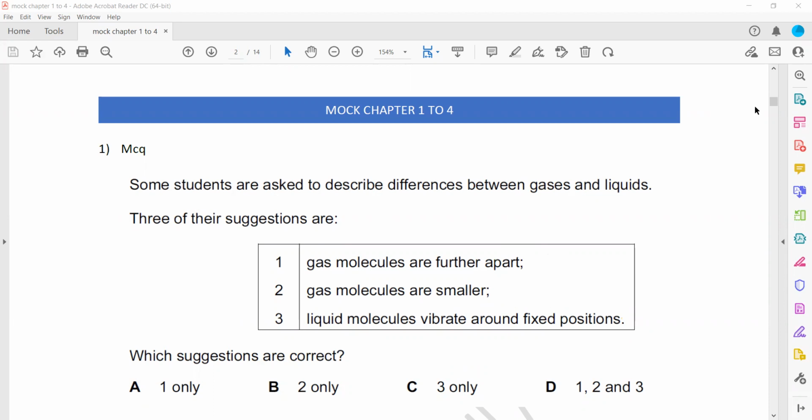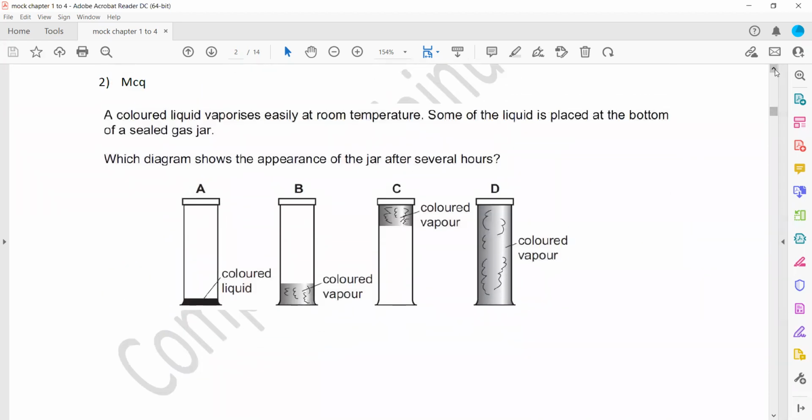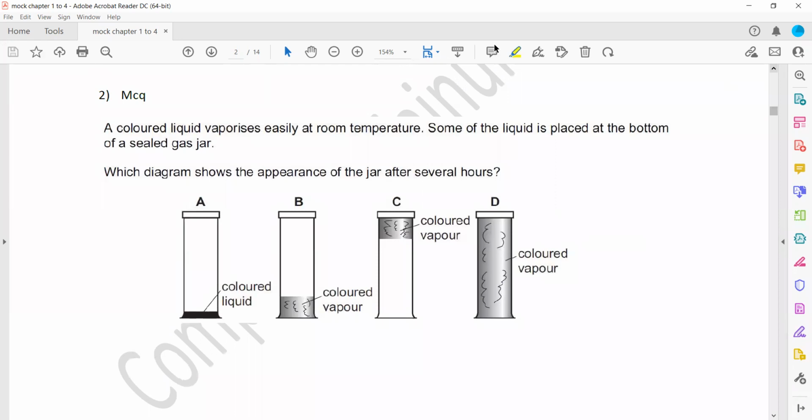For any question, if you want me to repeat, just let me know, either by mic or chat. I will repeat that question. A colored liquid vaporizes easily at room temperature. Some of the liquid is placed in the bottom of a sealed jar. Which diagram shows the appearance? Basically, what will happen is the liquid will vaporize.